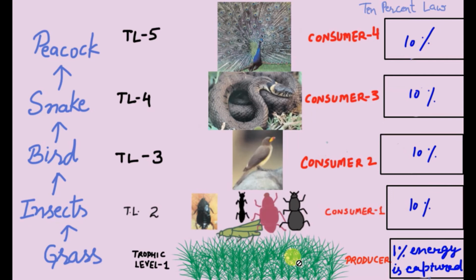So what happens here? Of all the incident light which falls on the plants or producers, only 1% of energy is captured by the plants. From that, only 10% is then transferred to the next trophic level, and from that only 10% is transferred to the next trophic level, and then from that 10% will be transferred to the next trophic level, and so on. So what happens here? 90% energy is lost at each trophic level in the form of body heat or in various life processes. Only 10% of energy is transferred from one trophic level to the next.